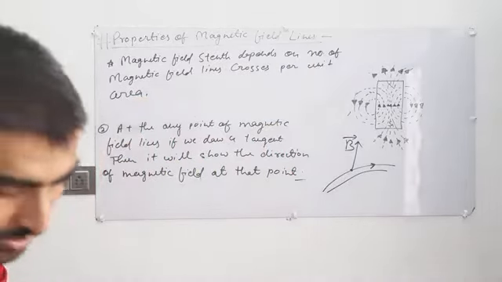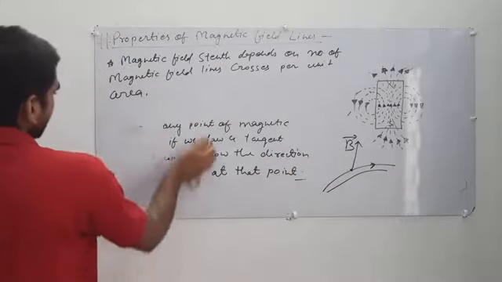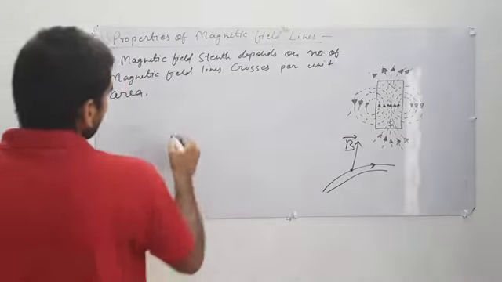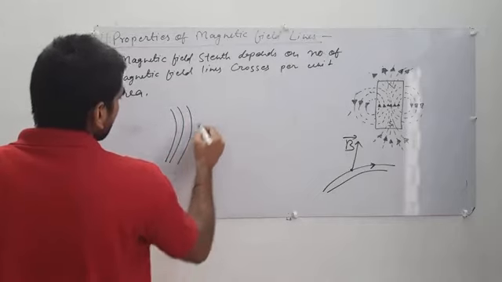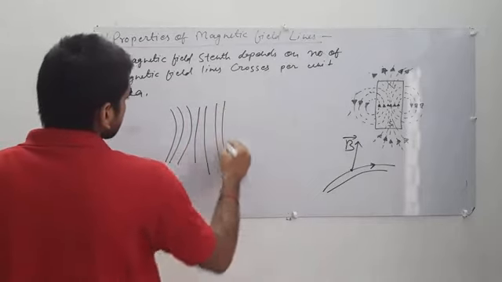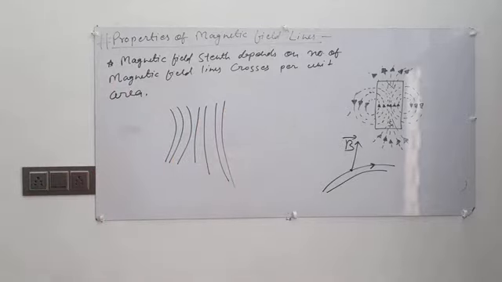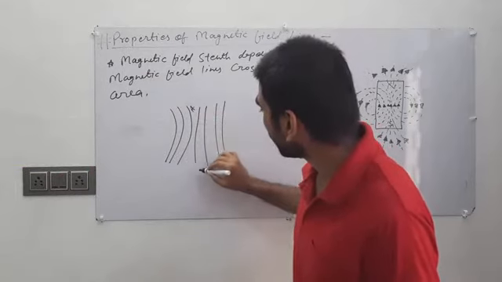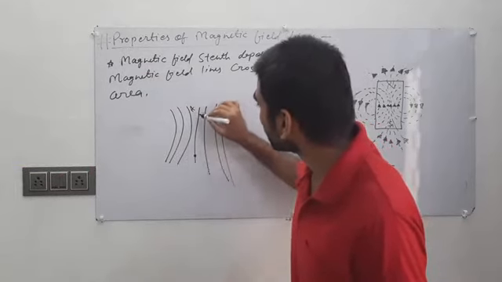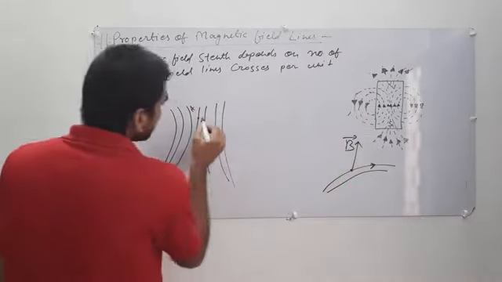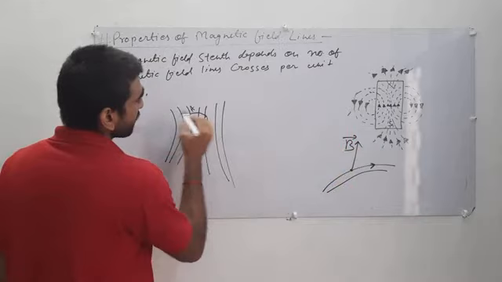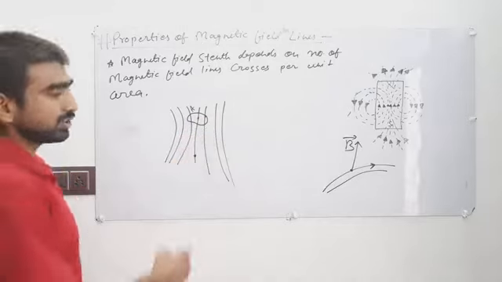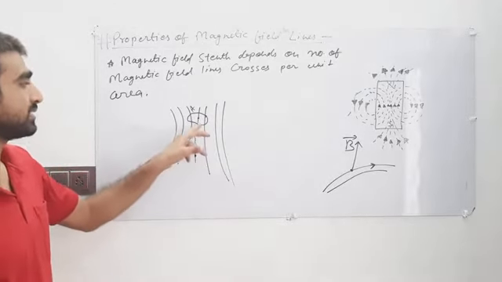That means if we draw a pattern of magnetic field lines and take a unit area, say this is point A and this is point B. Now if we take a unit area at point A, you can see that three magnetic field lines cross this area.